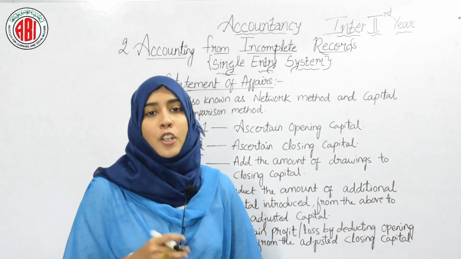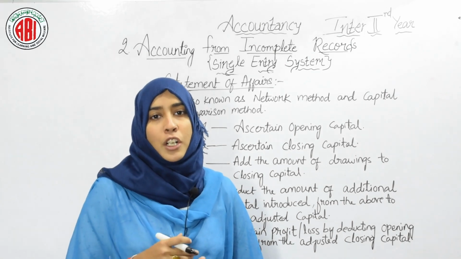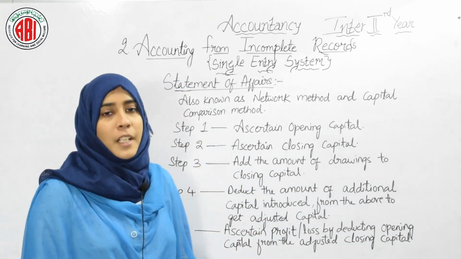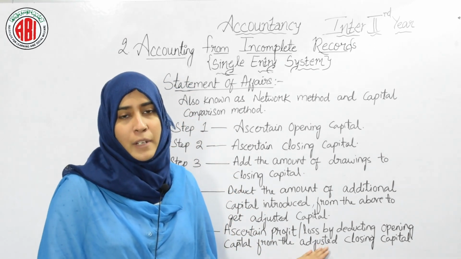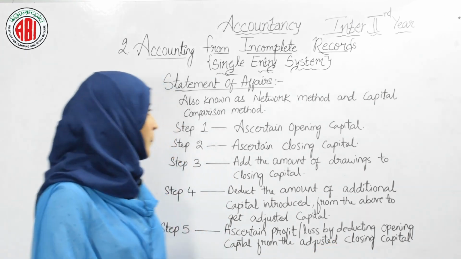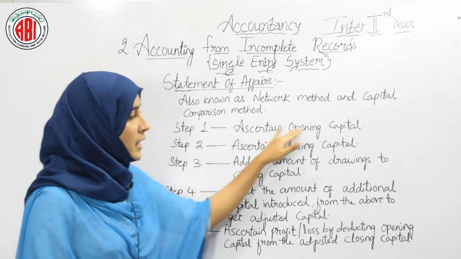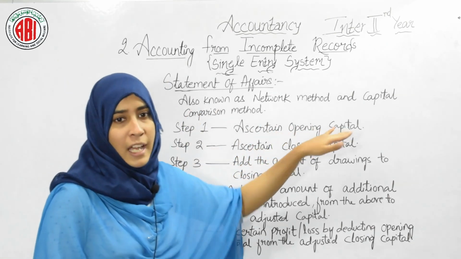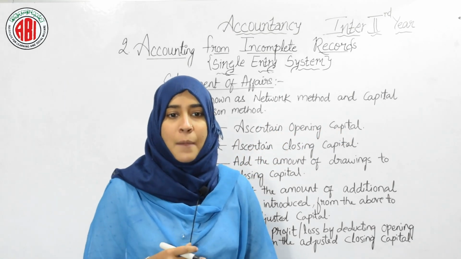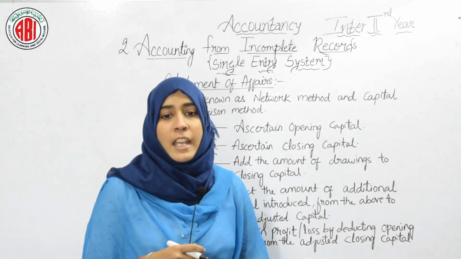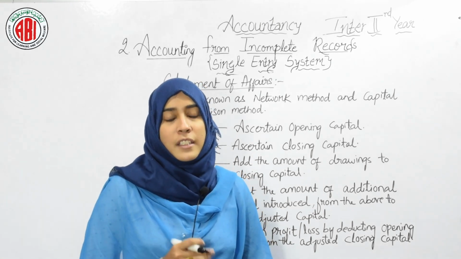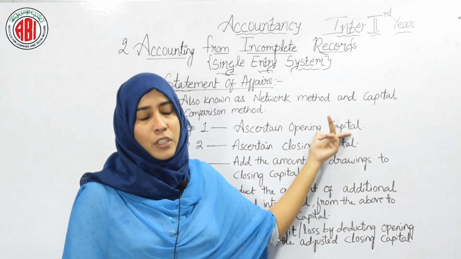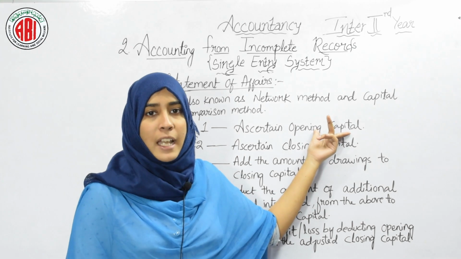In order to find out the profit and loss according to this method, we need to follow certain steps. These are the 5 steps by which you can prepare the statement of affairs to know profit and loss. The first step is to ascertain opening capital. To find opening capital, you need to prepare a statement of affairs, which is nothing but a balance sheet. The difference between the asset side and the liability side is equal to opening capital, the capital at the beginning.